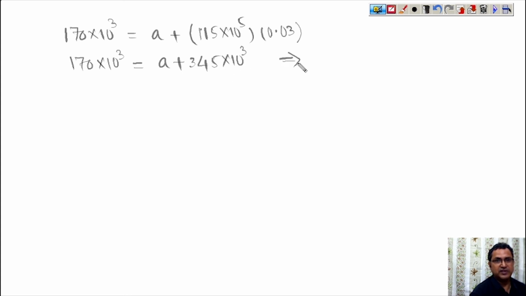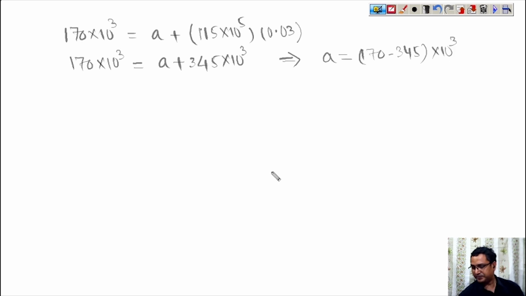So what is the value of A? A is nothing but 170 minus 345, into 10 raised to the power 3. Okay, so this is the value of A.